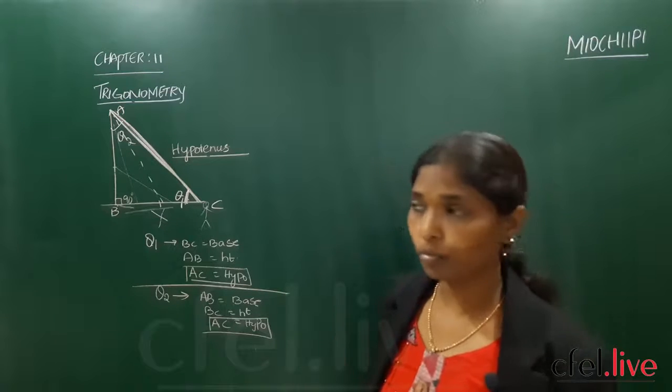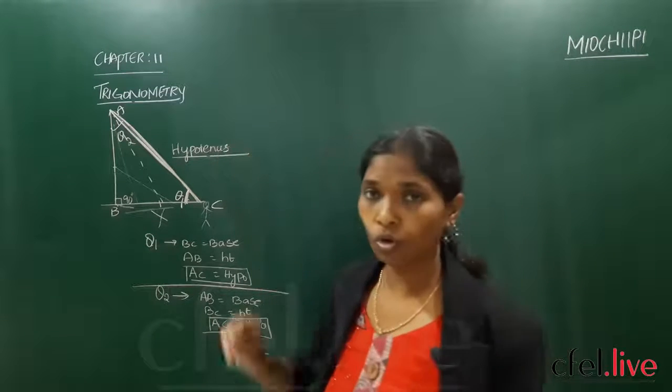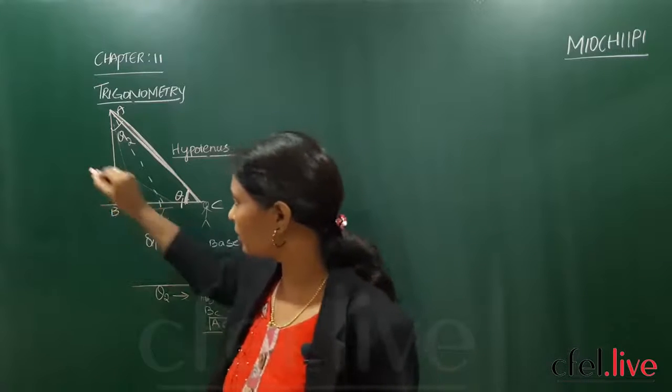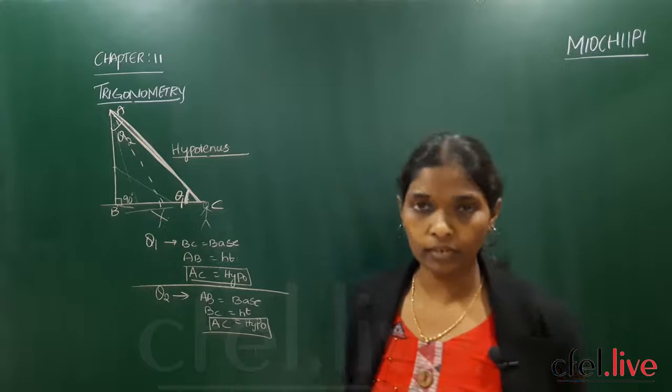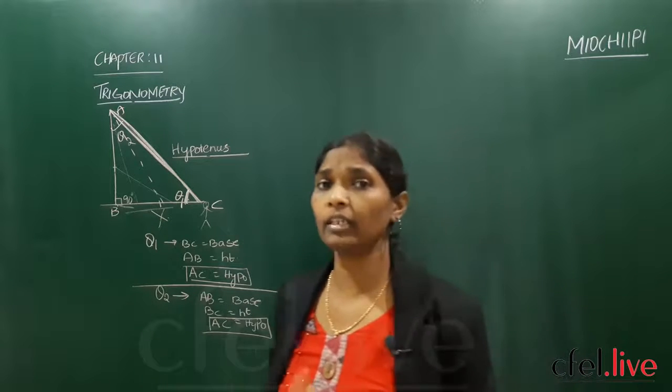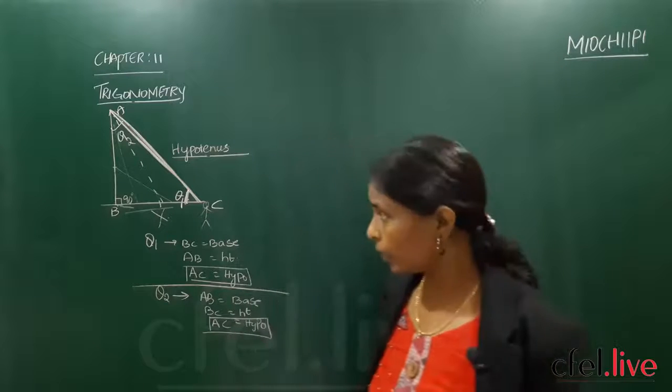And one more important point. This side will always be greater than the base and the height. In a right angle triangle, one angle is equal to 90 and the hypotenuse is always greater than the other two sides, right?